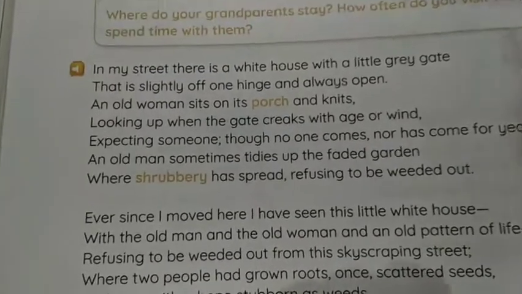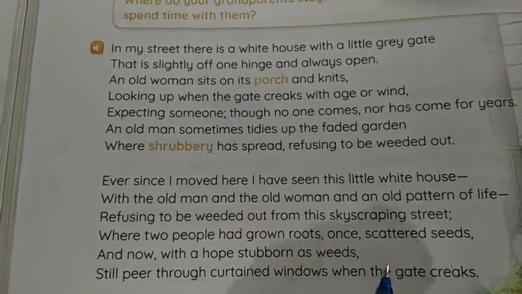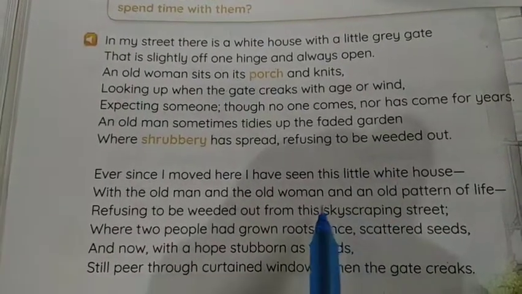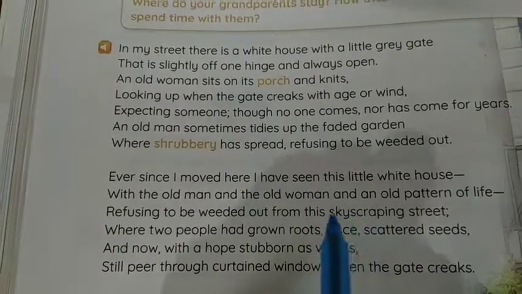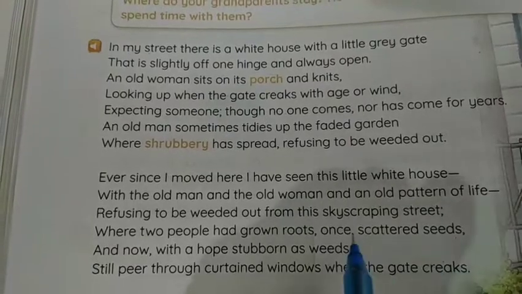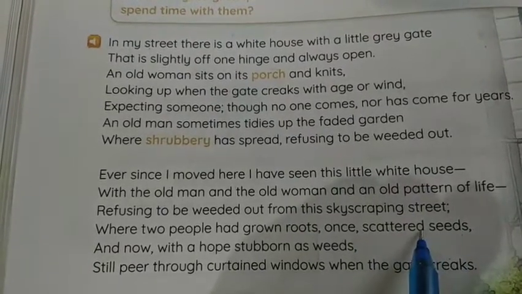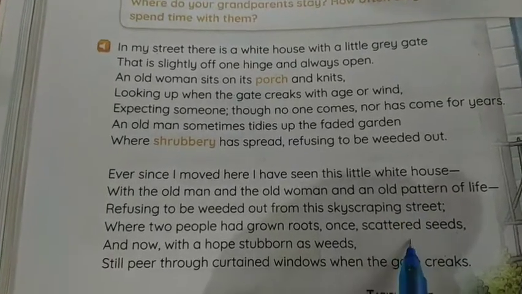Next we see the poetic device used in the poem. Alliteration is used in some of the places. For example, skyscraping street. The S sound is repeated in the 2 consecutive words. Scattered seeds, again S sound is repeated here. So these are the 2 examples of alliteration here.